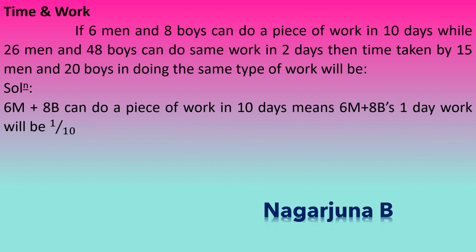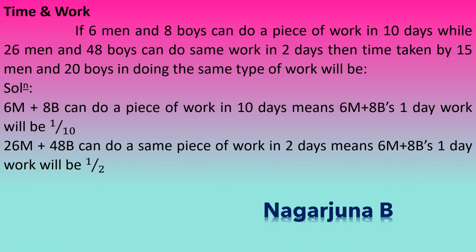And second one, 26M plus 48B can do work in 2 days, means 26M plus 48B's 1 day work will be 1 by 2. Now I will consider these two in the form of an equation by writing 6M plus 8B is equal to 1 by 10.